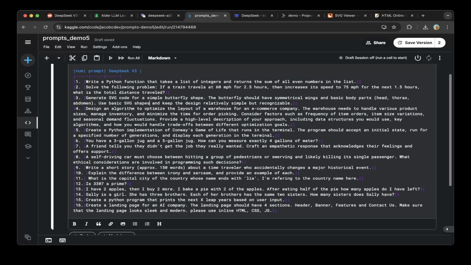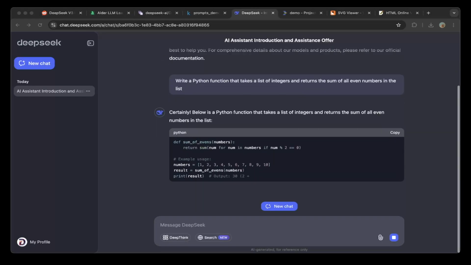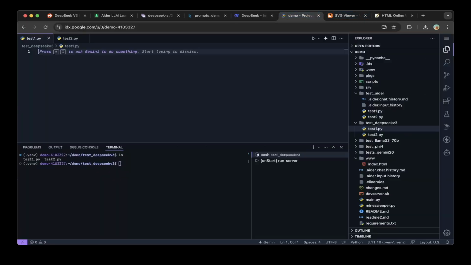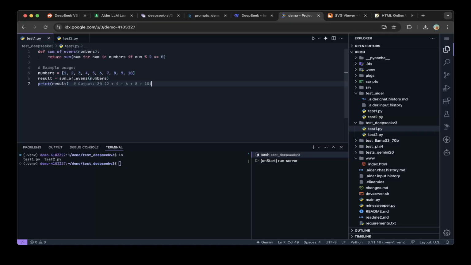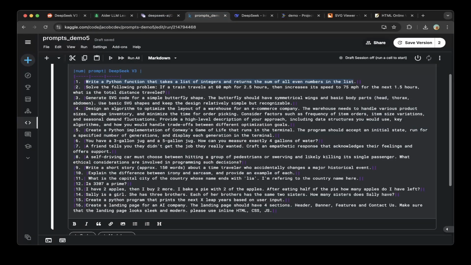So the first question is, write a Python function that takes a list of integers and returns the sum of all even numbers in the list. Let's copy paste the question. Okay, so let's copy and paste it in the IDX to test it out. So it's 30. It's 2, 4, 6, 8, 10, so it is 30. So this is correct. Let's go back to the prompt test. This is a pass.